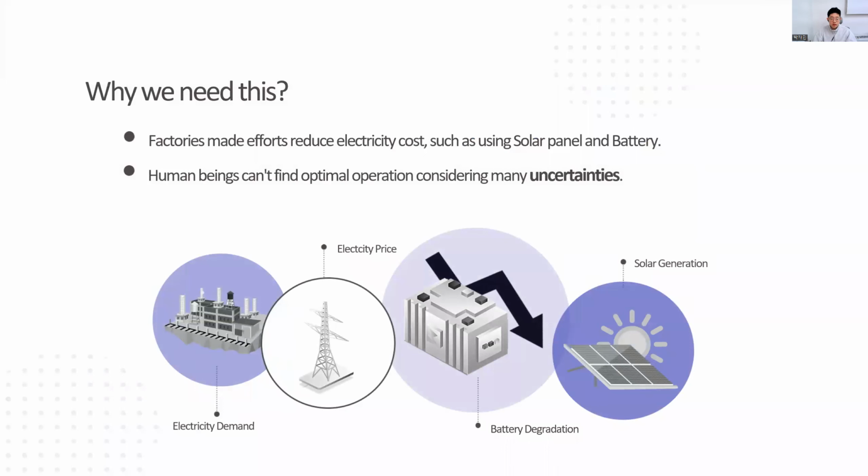These days, more and more factories and industries are using solar panels and batteries to reduce their electricity cost. But the big limitation is that human beings cannot find the optimal operation considering the many uncertainties. Think about solar generation. Human beings cannot accurately predict the future solar generation and also the battery degradation. When you're using a cell phone or laptop, we cannot know the exact degradation while we are using it. And the electricity demand and prices also fluctuate every hour.